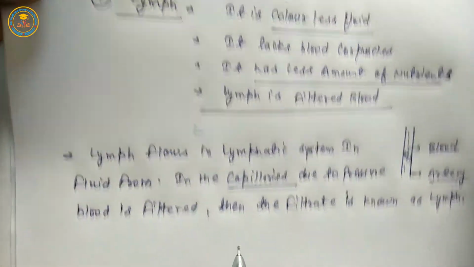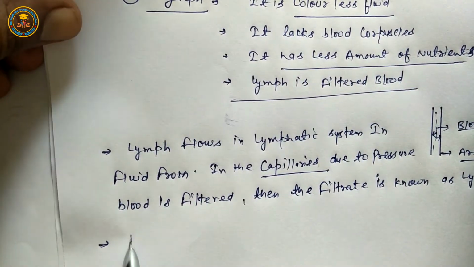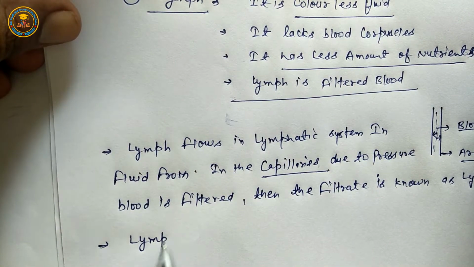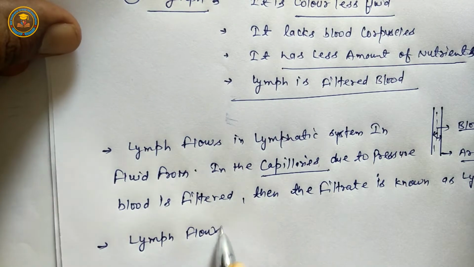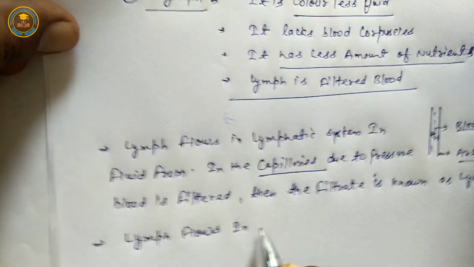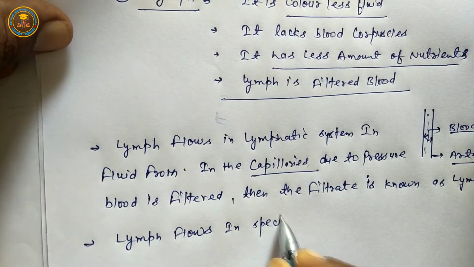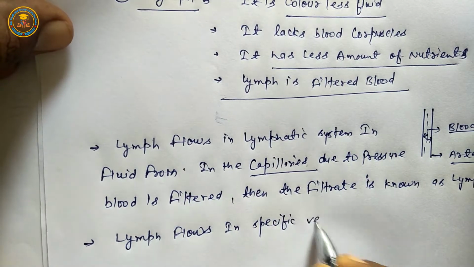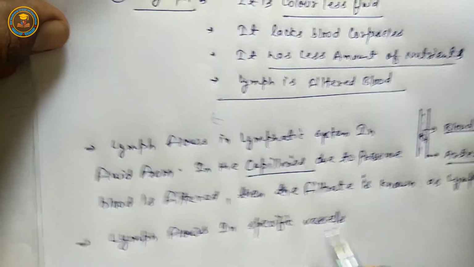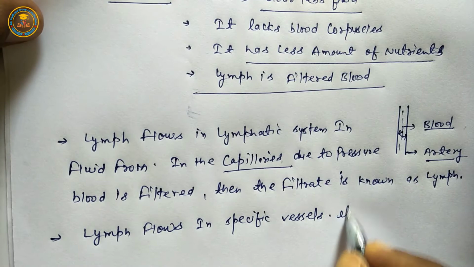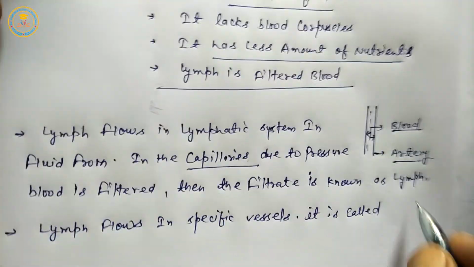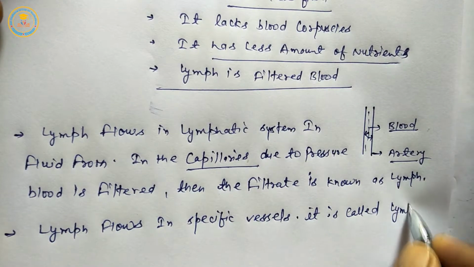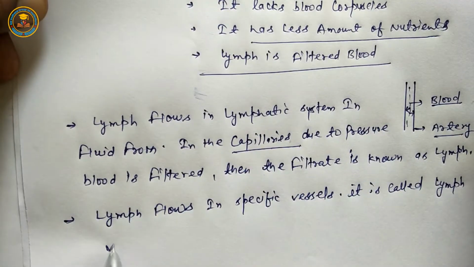Next, lymph flows in specific vessels. They are called lymph vessels.